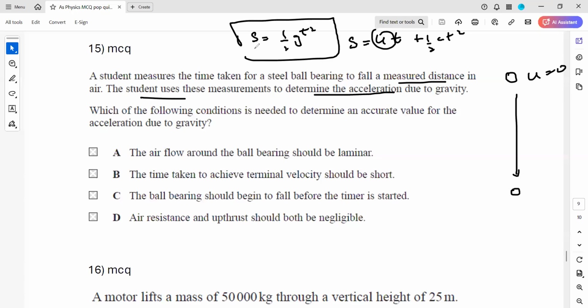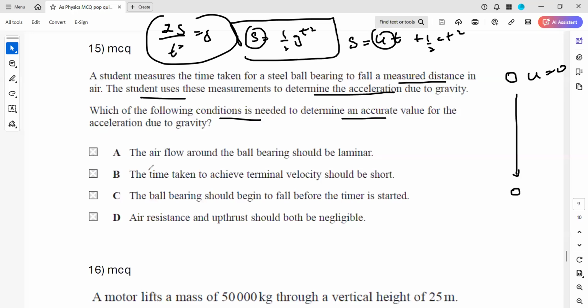So we measure a height and the time to work out the acceleration due to gravity. So 2s divided by t squared equals g. That's how we get g. The question is, which of the following conditions is needed to determine an accurate value of acceleration due to gravity? If you want to work out the acceleration due to gravity, we don't want the object to reach a terminal speed.